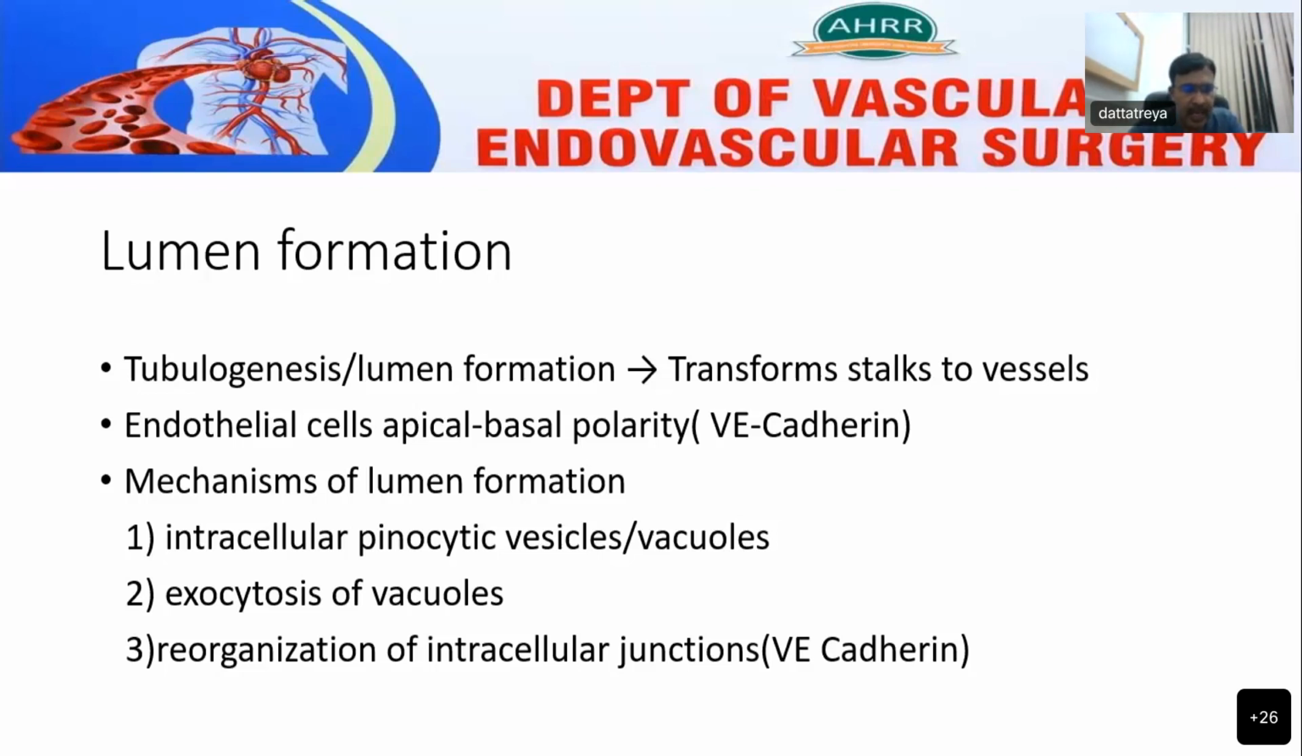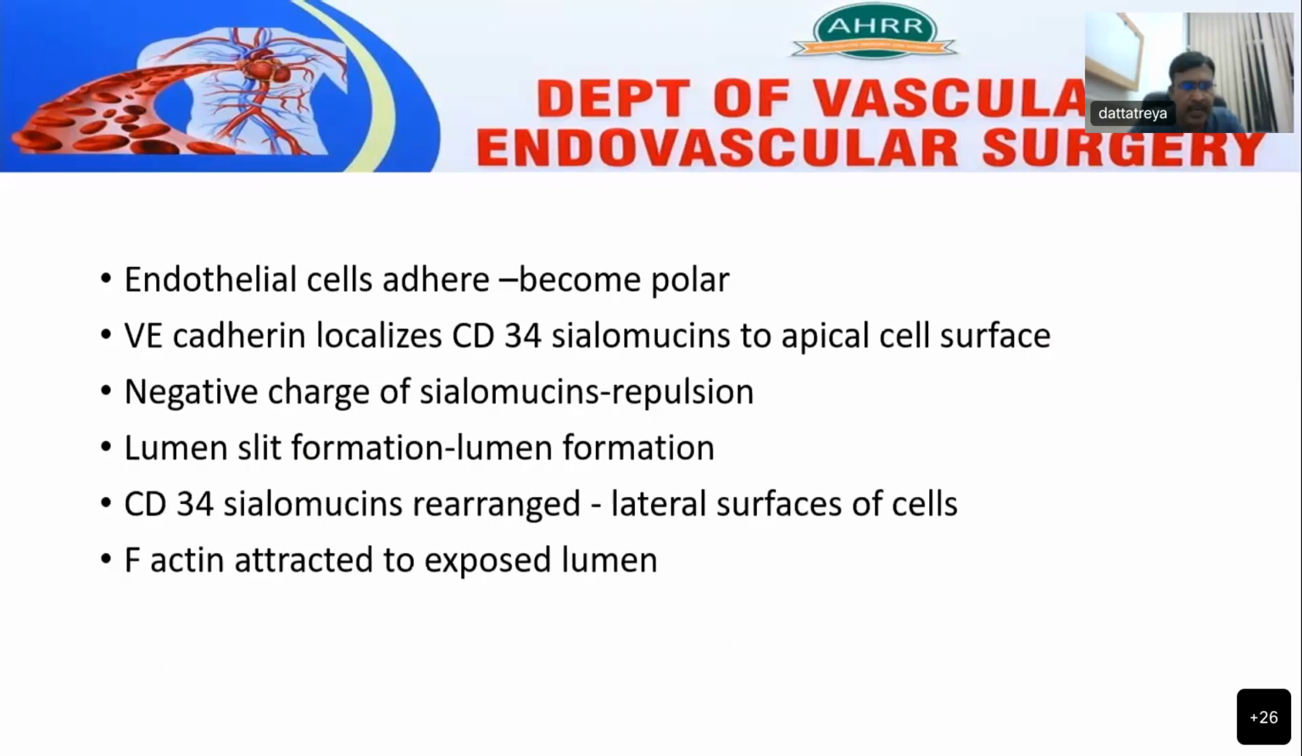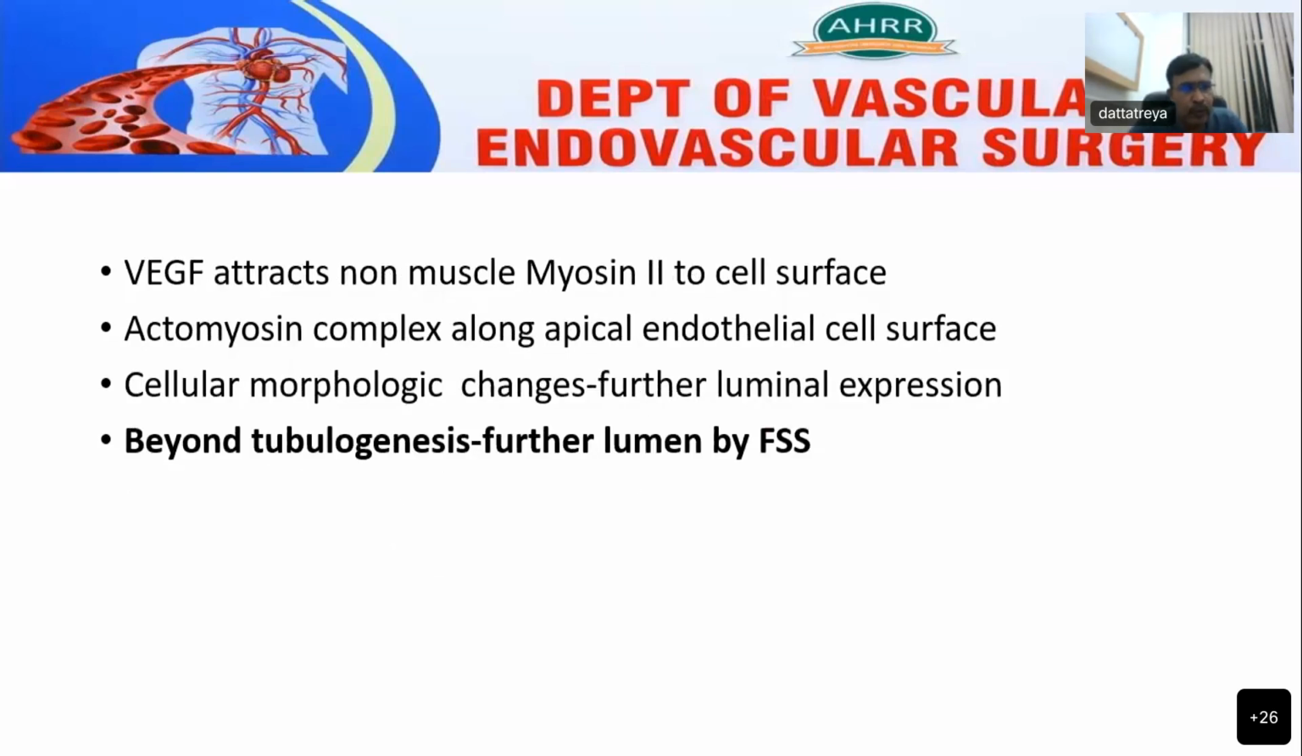The other mechanism is reorganization of intracellular junctions through vascular endothelial cadherin molecules, wherein CD34 sialomucins are localized to the apical cells, which are negatively charged. These cells, which are negatively charged, will undergo repulsion and result in lumen slit formation and further formation of lumen. The CD34 sialomucins are rearranged in the later stages to the lateral surfaces of the cells. The F-actin is attracted to the exposed lumen and vascular endothelial growth factor attracts non-muscle myosin 2 to the cell surface, forming the actomyosin complex along the apical endothelial surface.